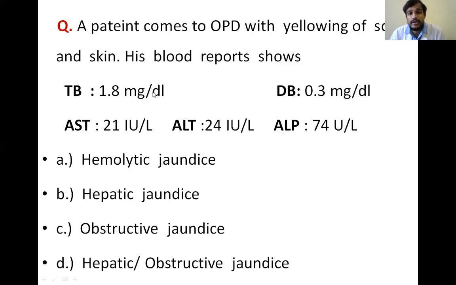And only total bilirubin is increased. Direct is also not increased. So this happens only in hemolytic jaundice. If it were a case of hepatic jaundice, then the direct bilirubin would be increased. If it were obstructive jaundice also, direct bilirubin would be even more increased. As there is no increase in the direct bilirubin, only total bilirubin is increased, that implies indirect bilirubin is increased. So that's why this is a case of hemolytic jaundice.